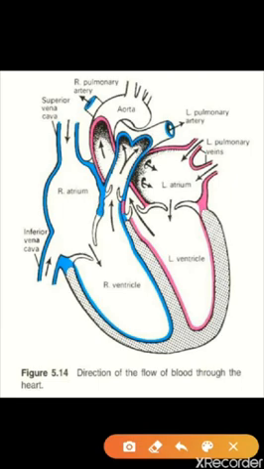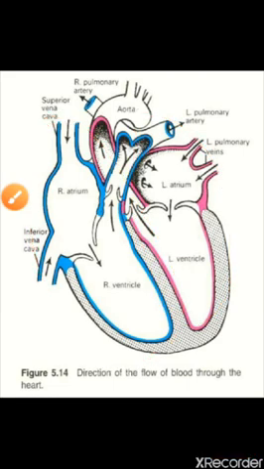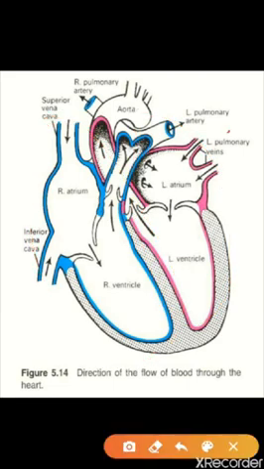So remember one thing, in the left side, every right thing will work in the left side, but every wrong thing will happen in the right side. So let's see the flow of the blood. From the pulmonary vein the blood will enter.